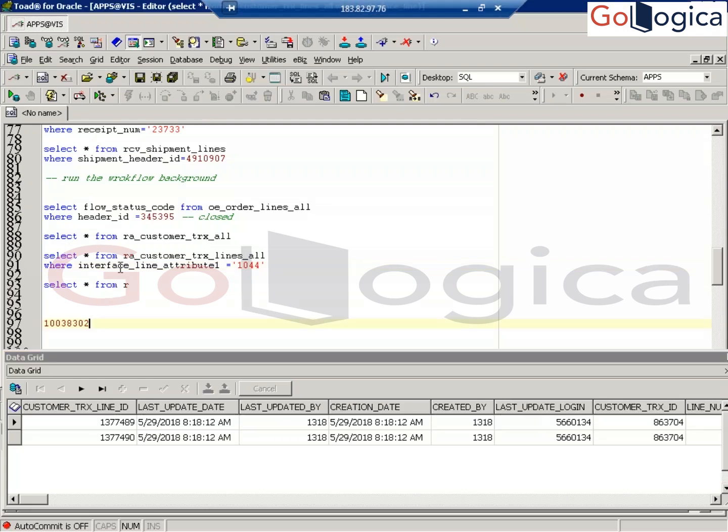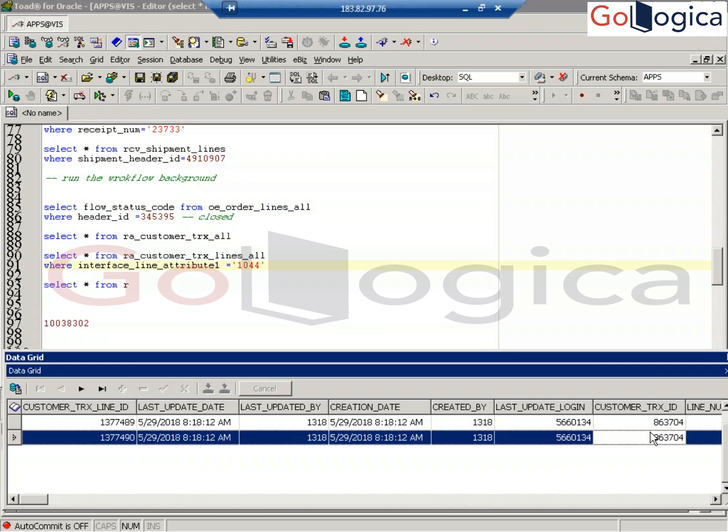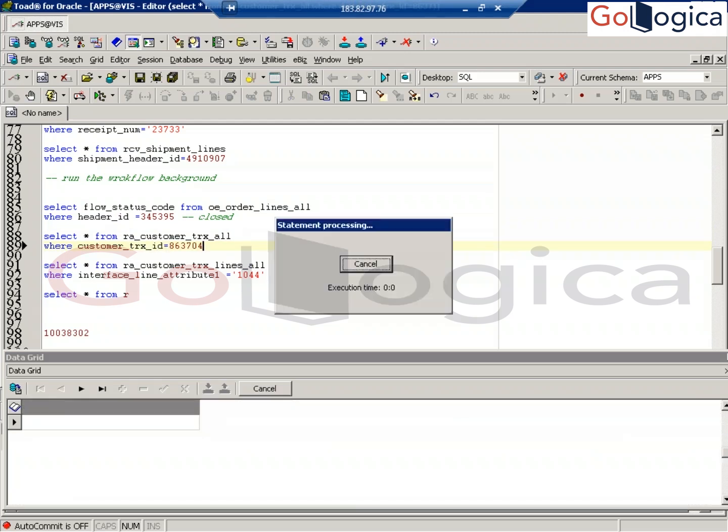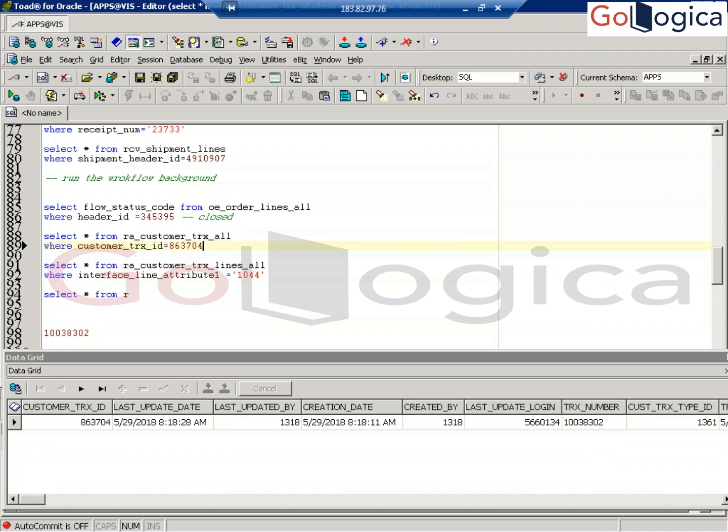How do you find it? In RA customer TRX lines all, interface line attribute one is the order number. So here what you can get is the customer TRX ID. You can join with RA customer TRX all where customer TRX ID equals this.